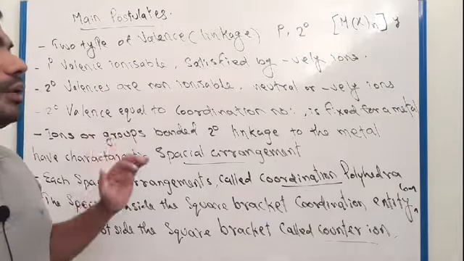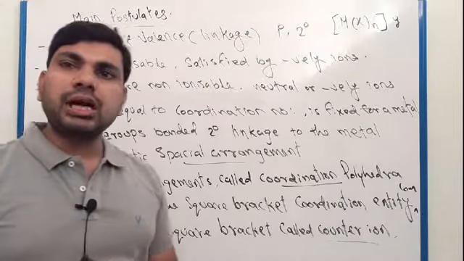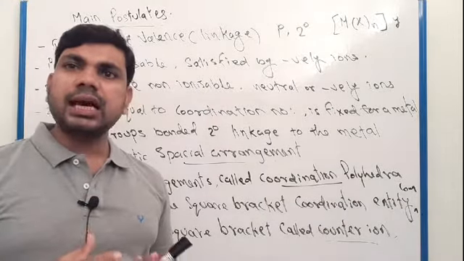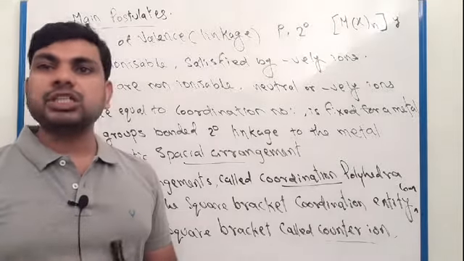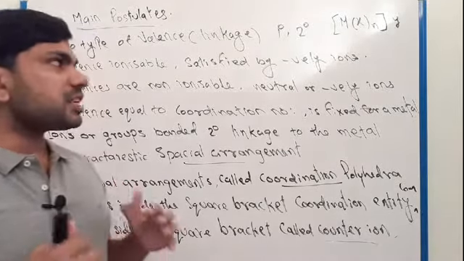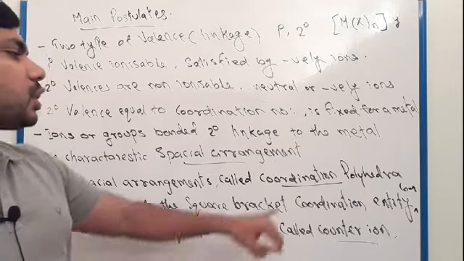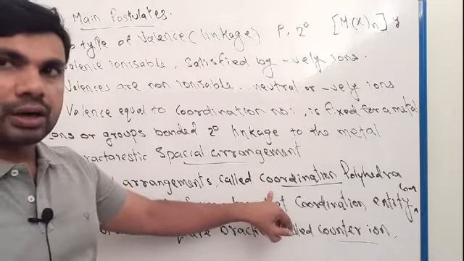The groups attached to the central metal ion are the secondary valency, and they have a characteristic spatial arrangement, which is called coordination polyhedra.